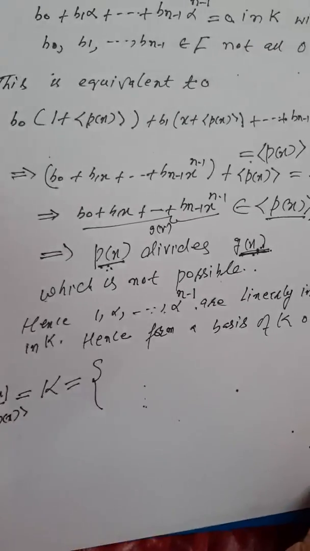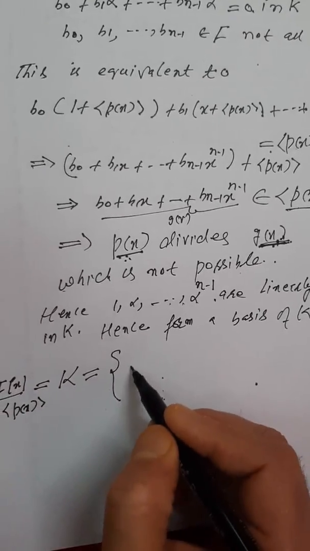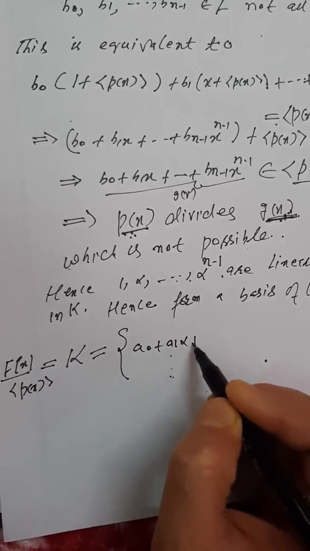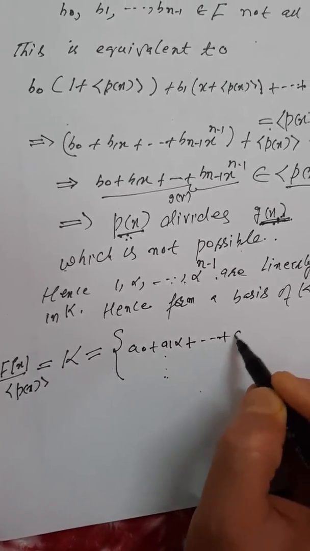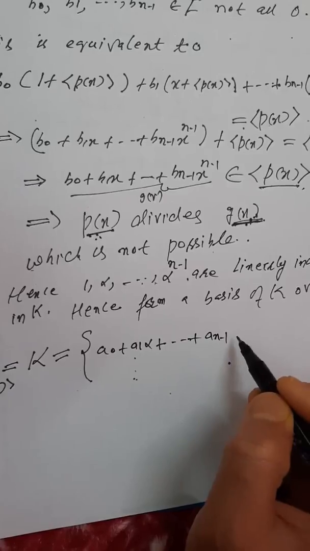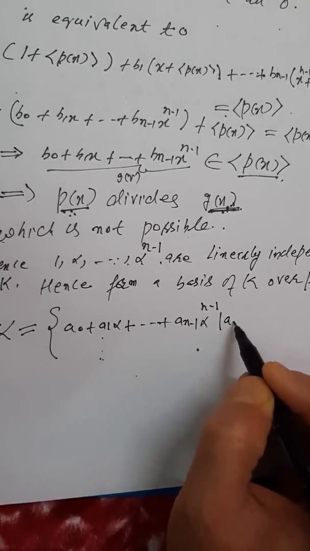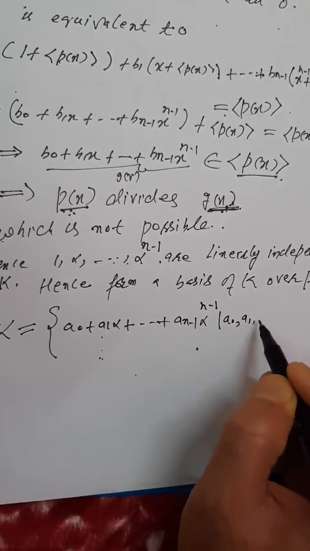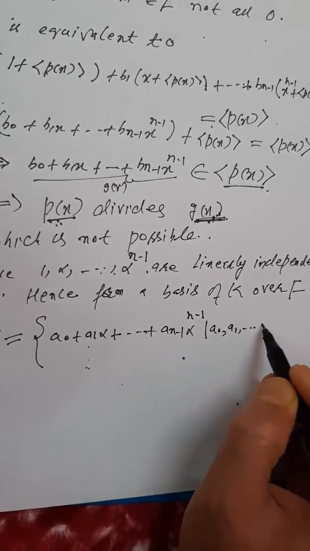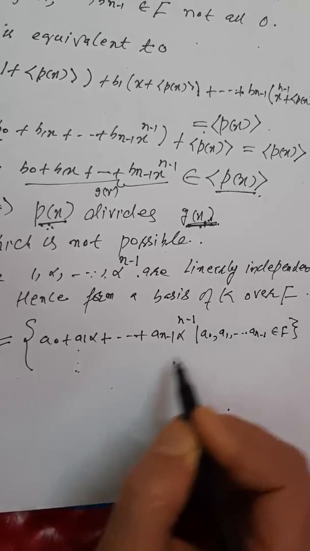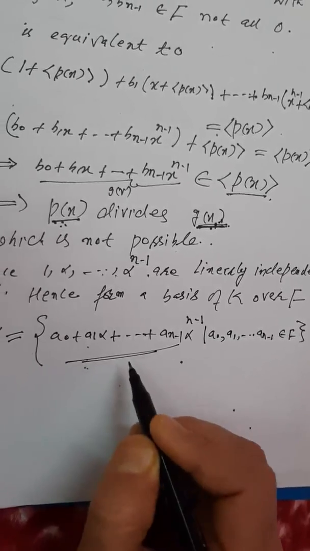It is then a0 plus a1 alpha plus so on plus a(n-1) alpha^(n-1), where a0, a1, up to a(n-1) are in F. Hence the theorem is proved.